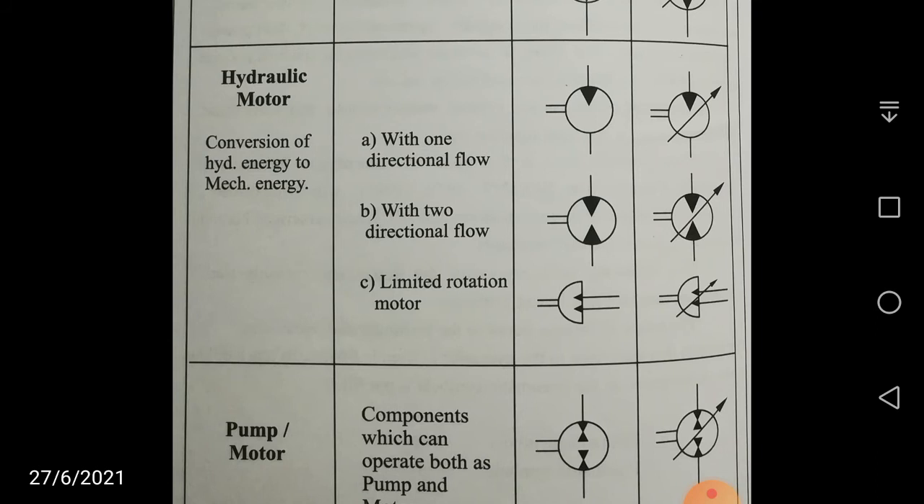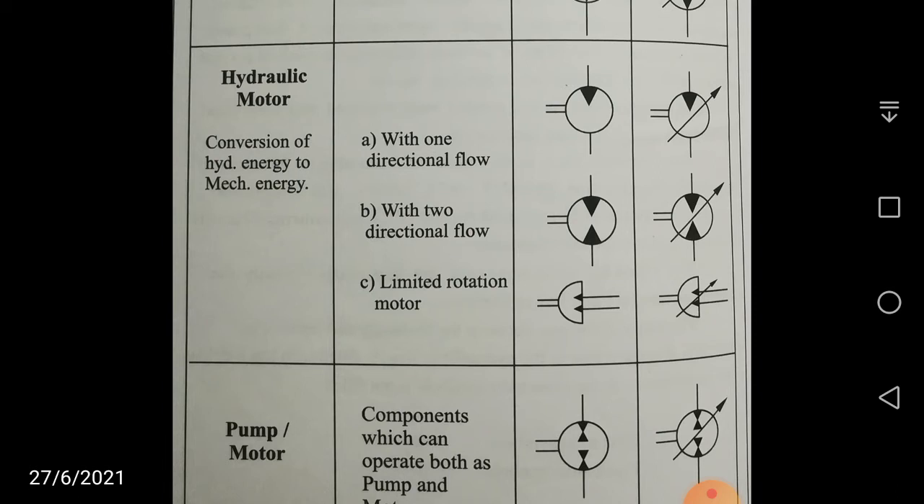Now comes your third one, the limited rotation motor. Here the circle is halved, a semicircle is shown. That means not complete rotation. A circle means complete rotation, while a half circle means only limited rotation. Again, hydraulic energy is the input, shown by two arrows pointing inwards, and your mechanical power is shown by two horizontal lines outside the semicircle, that is the shaft rotating, but this is a limited rotation.